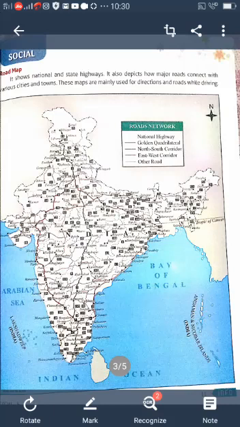Understood? The last one is the thematic map. What is a thematic map? This type of map usually focuses on one theme or topic, such as population, vegetation, rainfall. Understood?